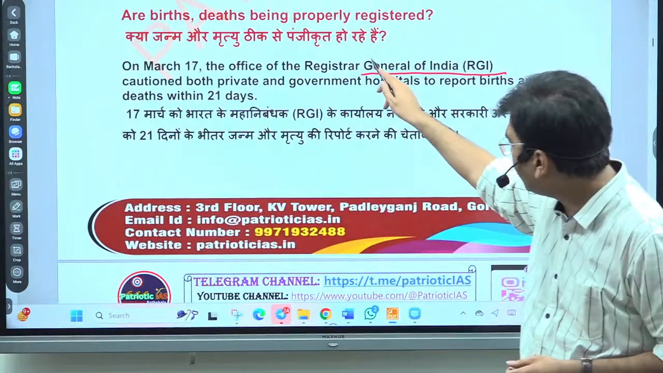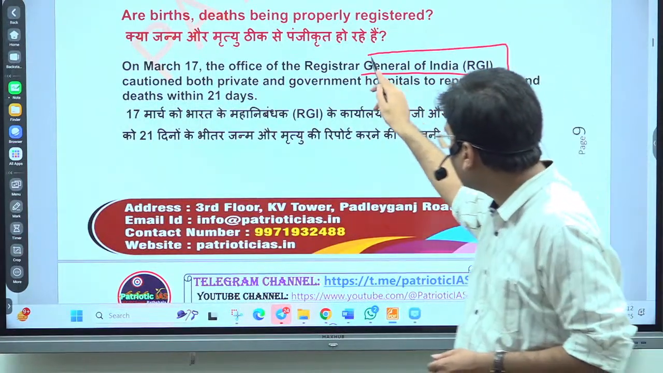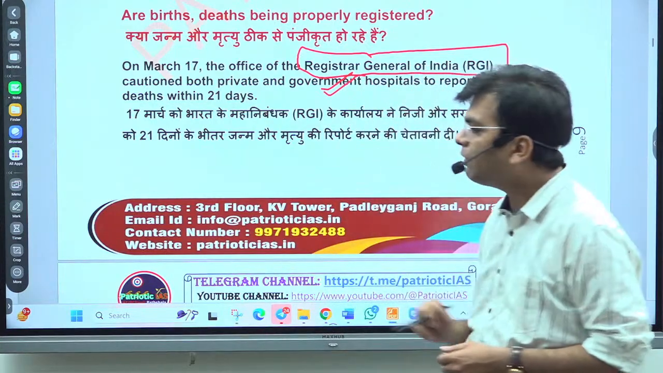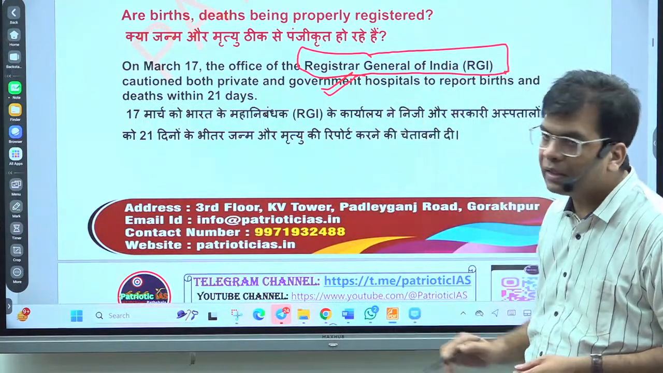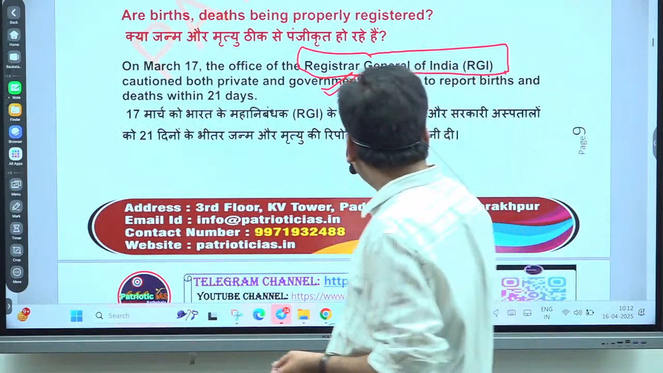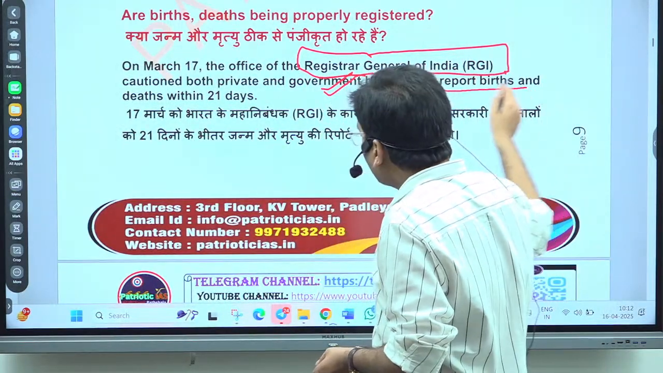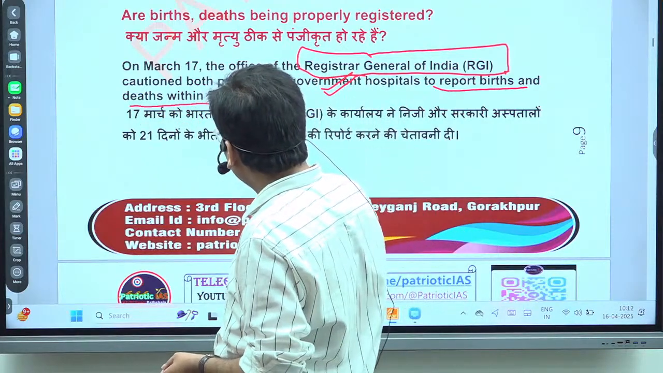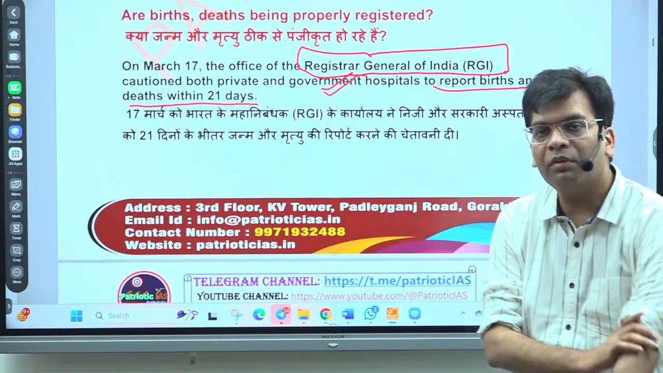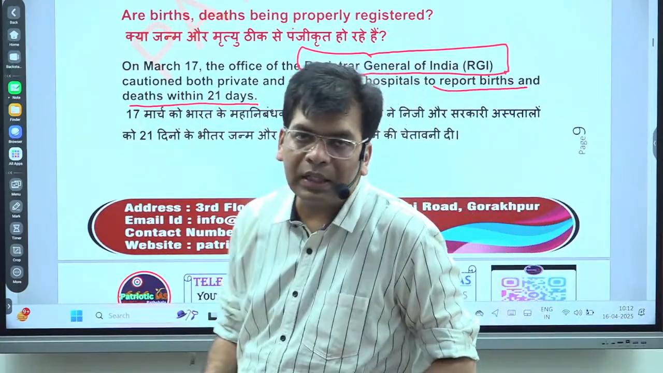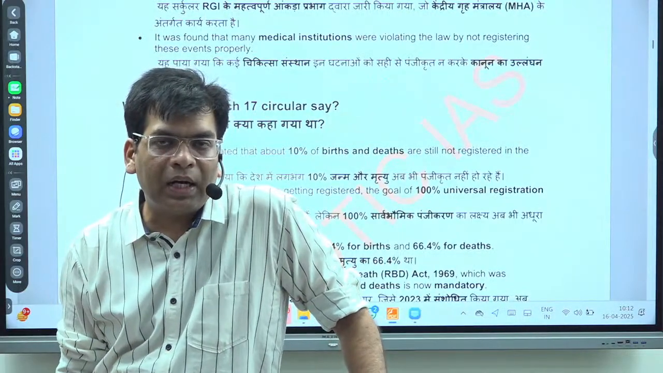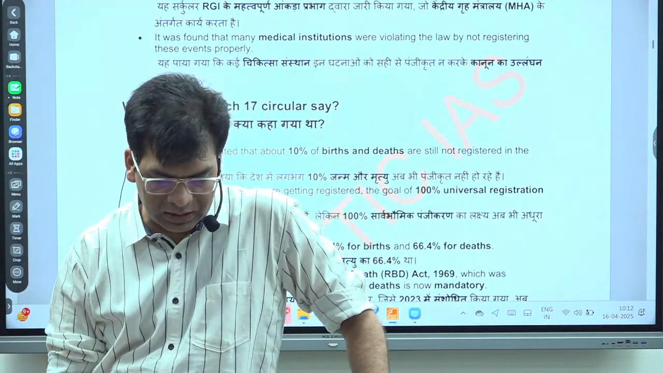But at the center level it is totally controlled by the Government of India, the Union government, that is the Registrar General of India, and he works under the Ministry of Home Affairs. It is mandatory to report all deaths and births within 21 days of their taking place. So here you will see how there are so many lacunae and discrepancies in hospitals.